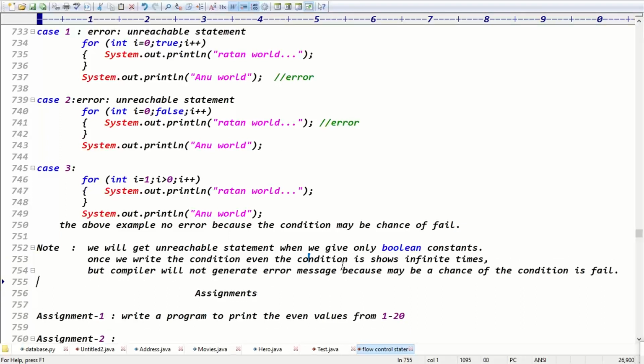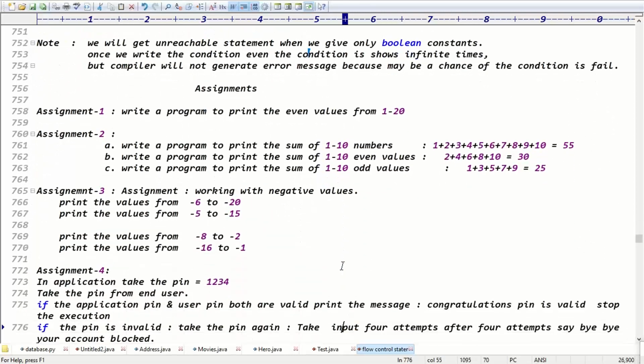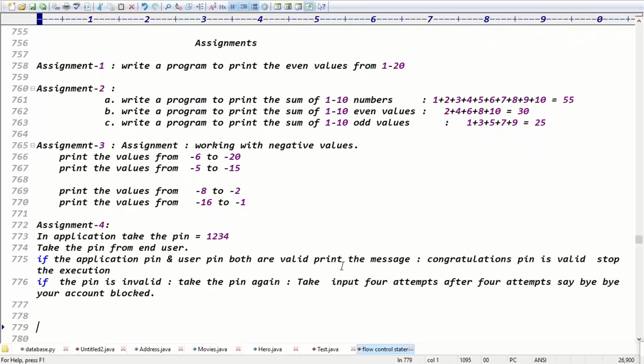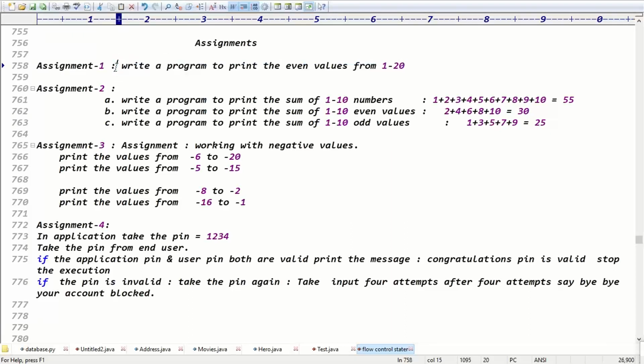Guys, as per our information, we are done with the for loop. We try to check these assignments regarding the for loop, guys. Total how many assignments are there here? 4 assignments are there. Assignment 1, write a program to print the even values from 1 to 20. Very simple thing here, even values from 1 to 20.